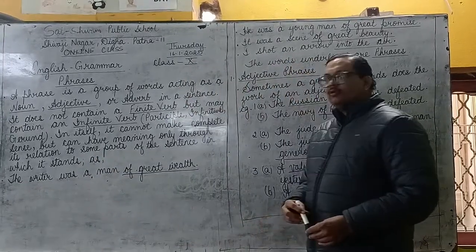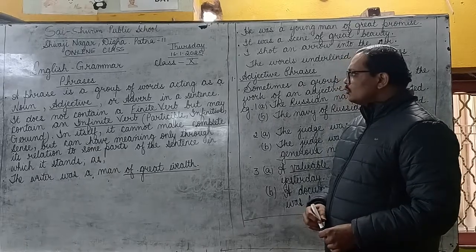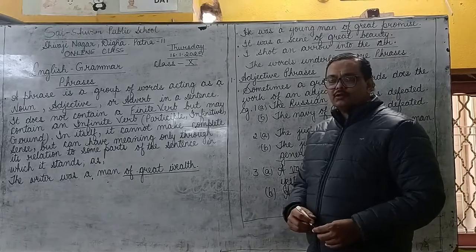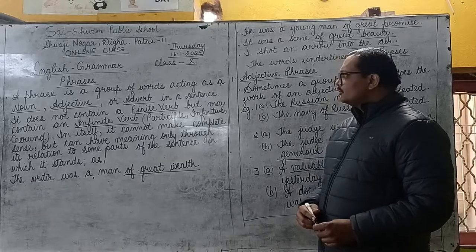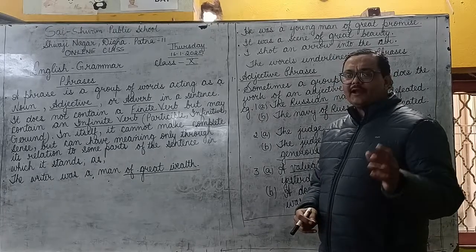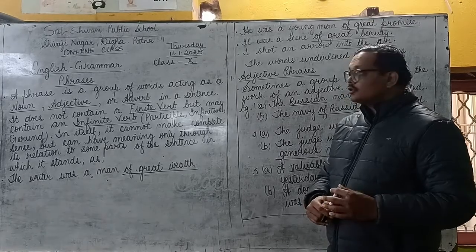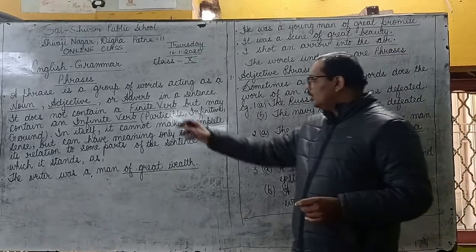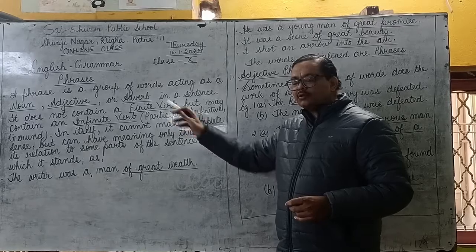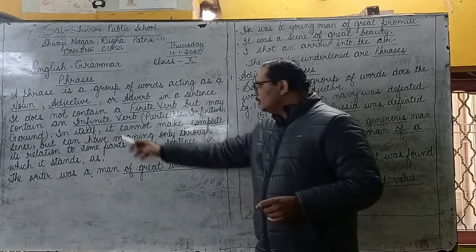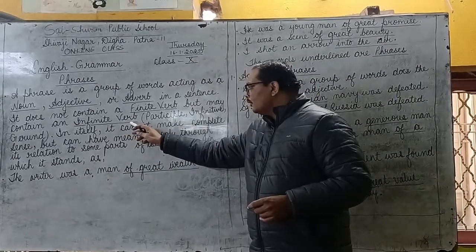So in the lower classes also you have studied about the phrase, and according to the definition, a phrase is a group of words that make sense but not complete sense. A phrase does not have a finite verb but it can have an infinite verb.